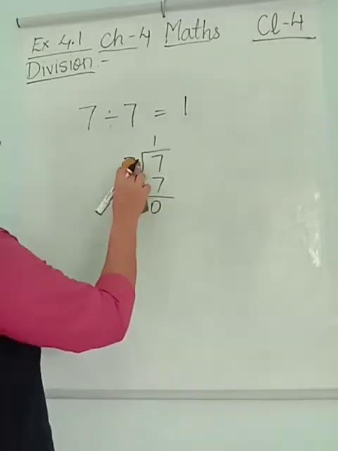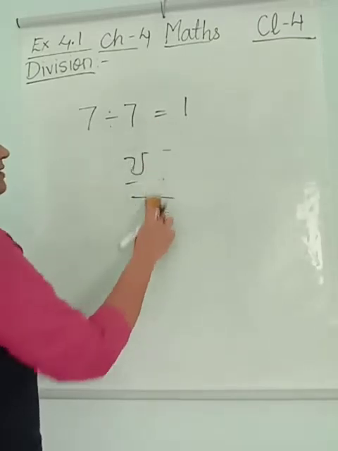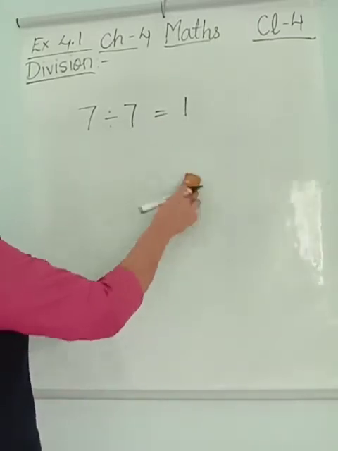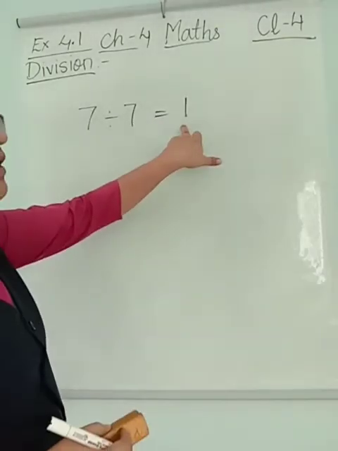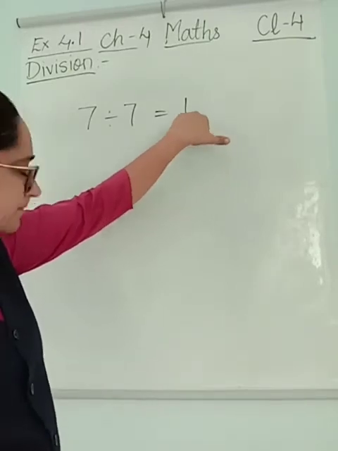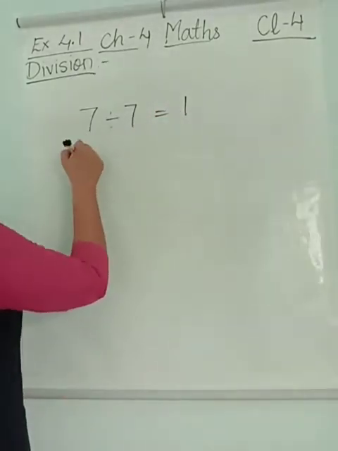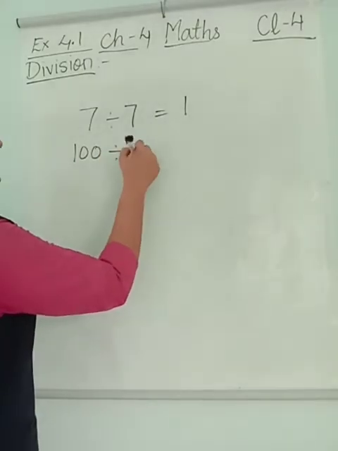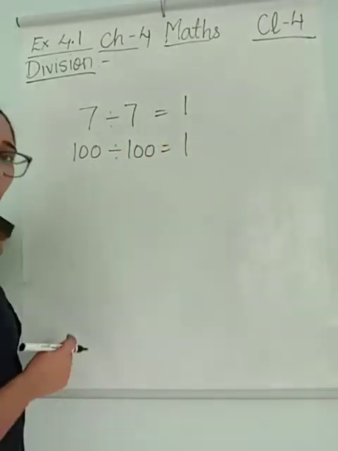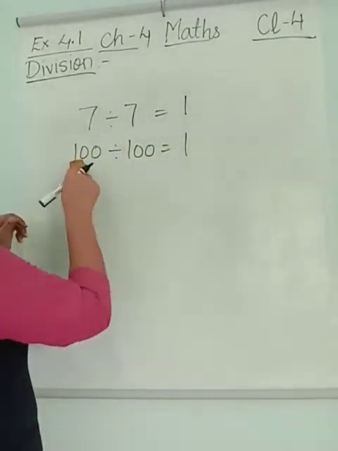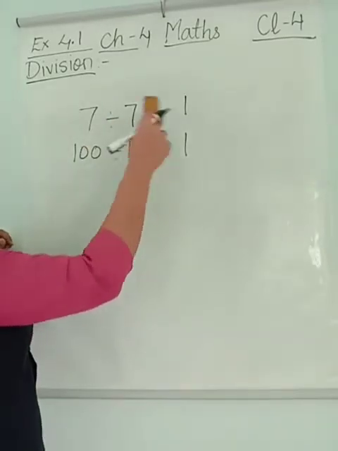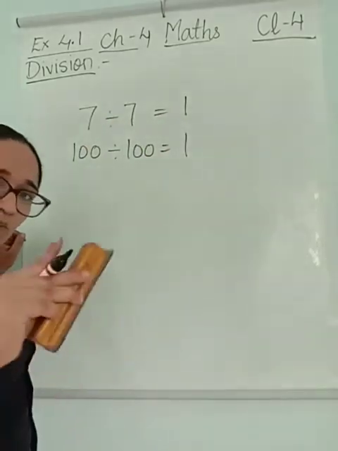So any number divided by the same number will give answer 1 always. Likewise 100 divided by 100, answer will be 1. Any number divided by the same number, answer always is 1.